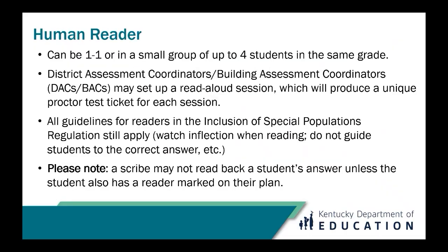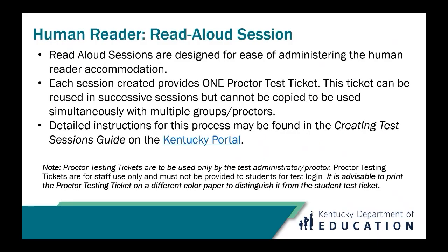The human reader accommodation can be administered one-to-one or in a small group of up to 4. The DAC or BAC may set up a read aloud session, which will automatically assign students in that session to the same form and create a proctor ticket for the person administering the accommodation. All other guidelines for readers still apply. The proctor test ticket is designed to print out a ticket for the proctor to use to log into their own device and be able to read an assessment to up to a group of 4 students. When the read aloud session is created, it will provide one proctor ticket per session.